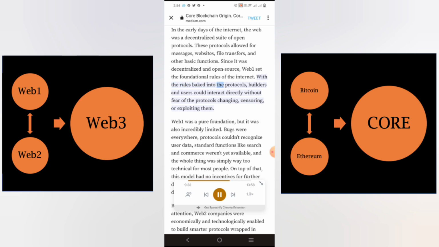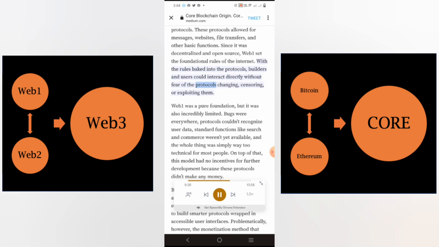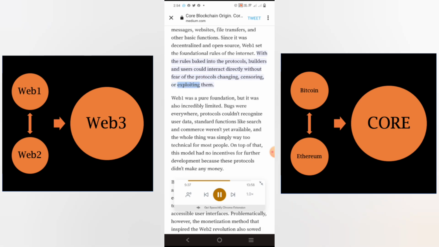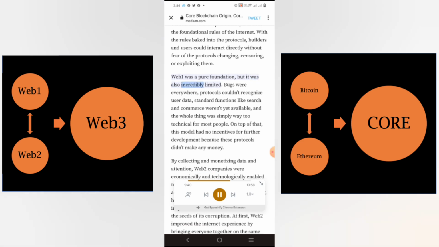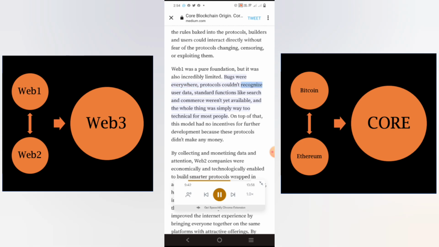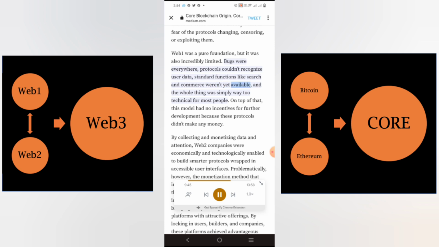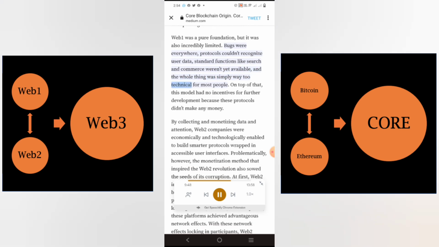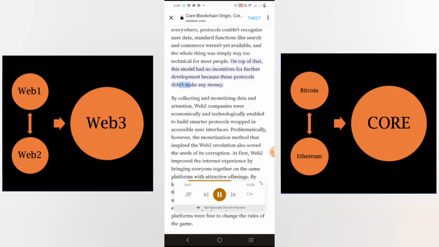With the rules baked into the protocols, builders and users could interact directly without fear of the protocols changing, censoring, or exploiting them. Web 1 was a pure foundation, but it was also incredibly limited. Bugs were everywhere, protocols couldn't recognize user data, standard functions like search and commerce weren't yet available, and the whole thing was simply way too technical for most people. On top of that, this model had no incentives for further development because these protocols didn't make any money.